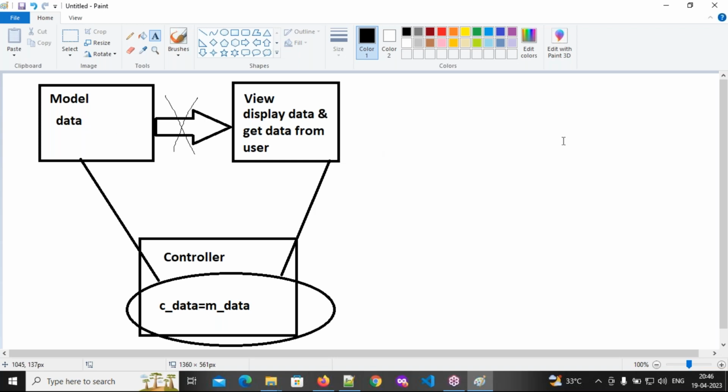Okay, right. But what type of technology is this? Client-side technology. So by using client-side technology, can we connect with the database? No. With this client-side technology, we are not able to connect with the database. So without connecting with the database, can we deal with the data? No. But how can we deal with the data? Through REST API. Tomorrow's class I will explain how to deal with the REST API.